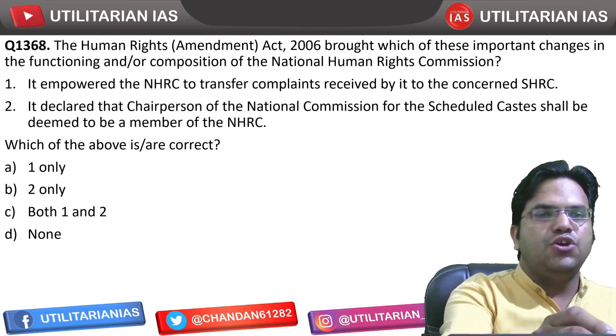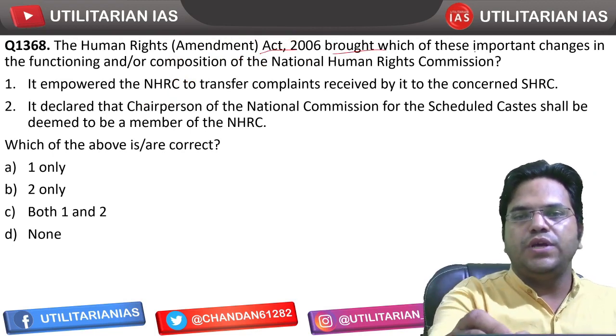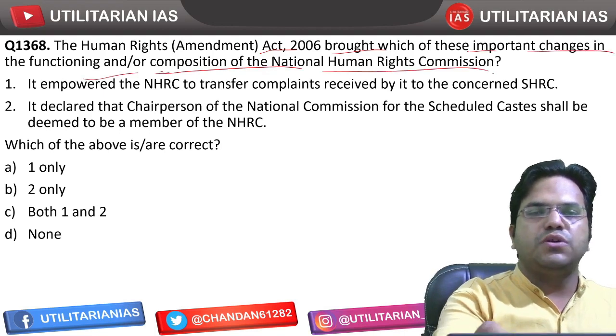Next question. The Human Rights Amendment Act 2006 brought which of the following important changes in the functioning or composition of NHRC?